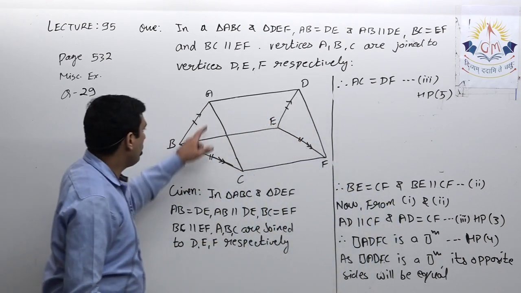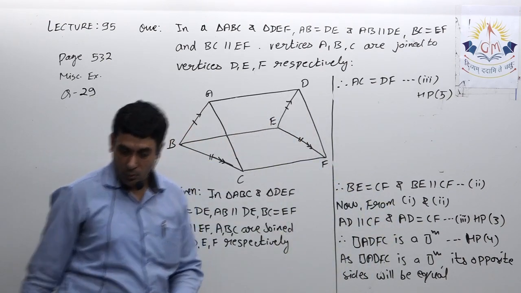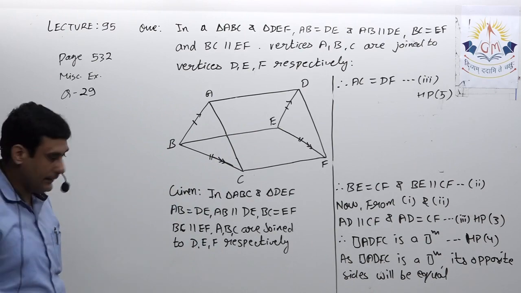Now next you have to prove triangle ABC is congruent to triangle DEF.